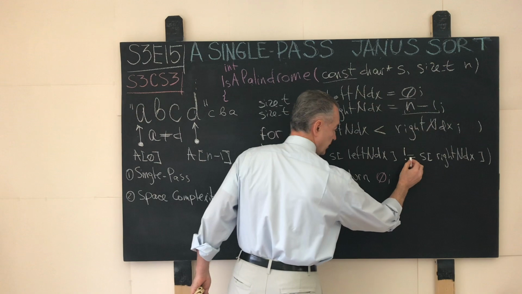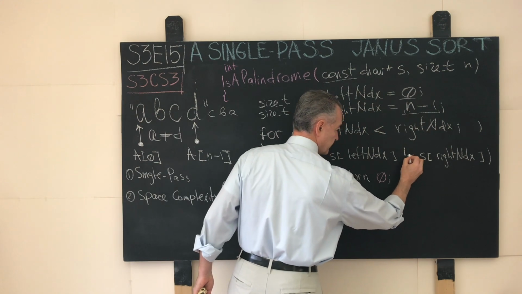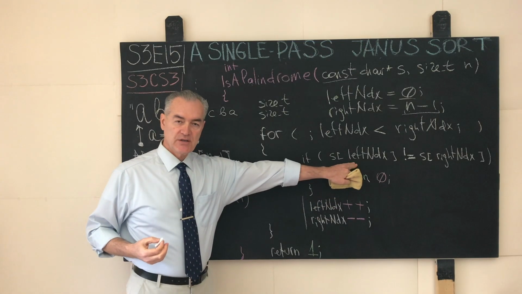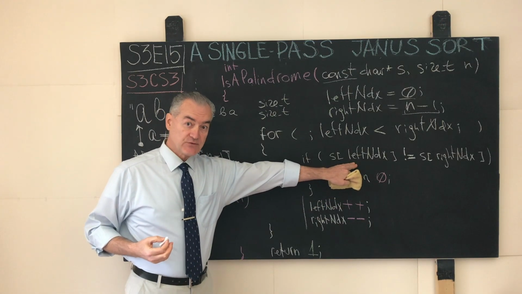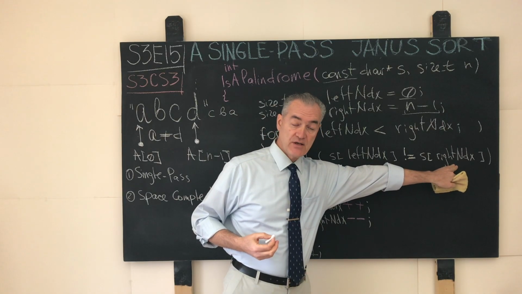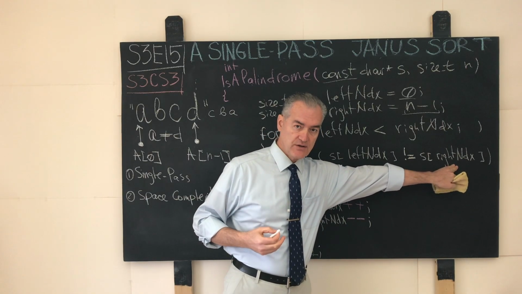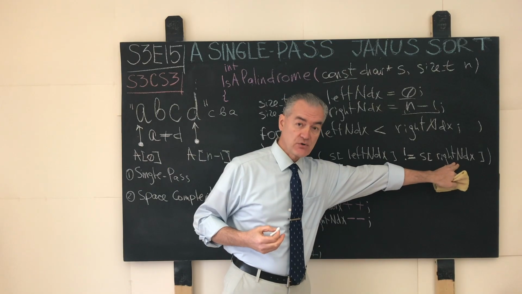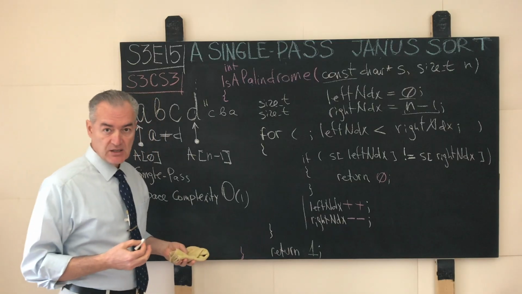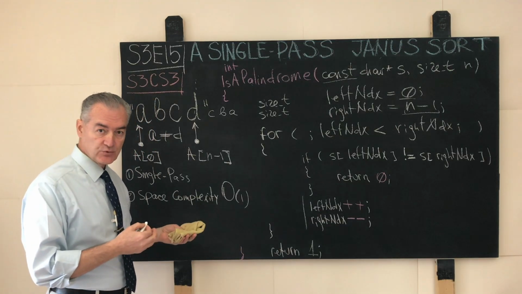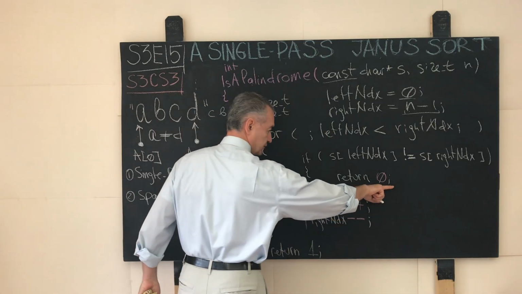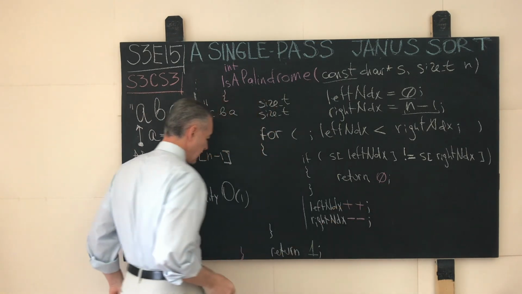If the element in the input array seen by the left runner does not match the element seen by the right runner at its current position, then we already decide that the input array or string is not a palindrome. We return false.